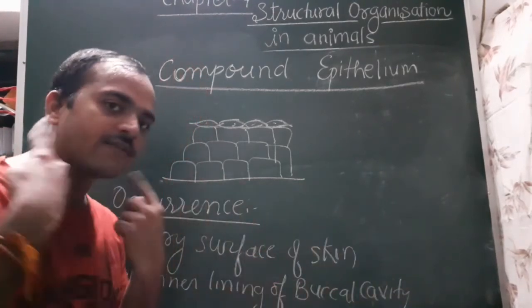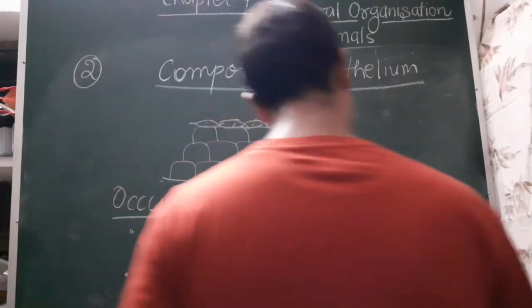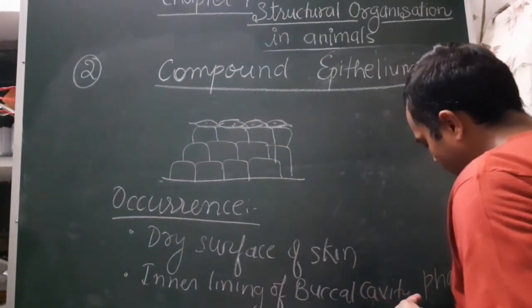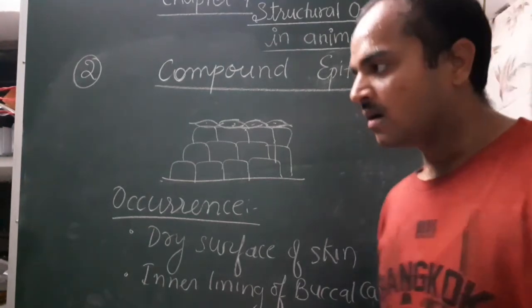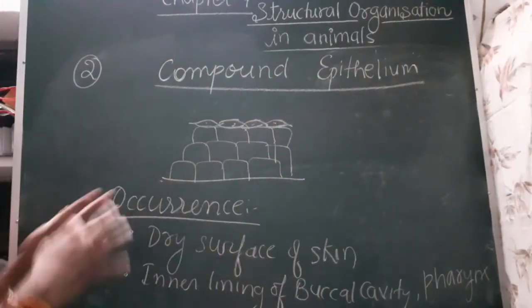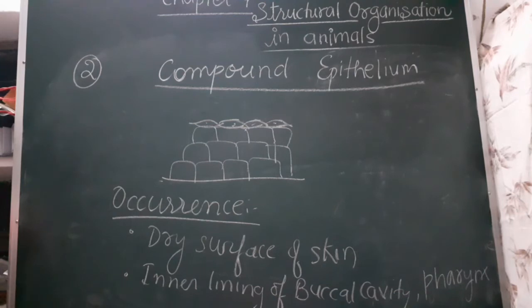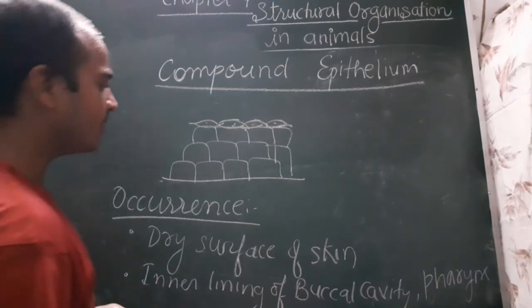And in the pharynx, which comes after the buccal cavity, is also formed by this compound epithelium. So these are the locations where compound epithelium is present.